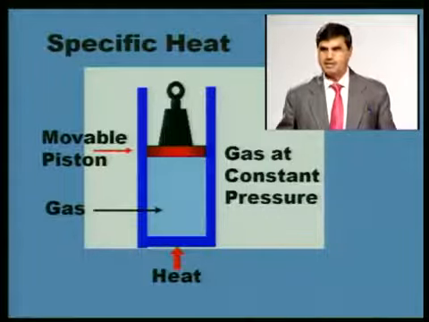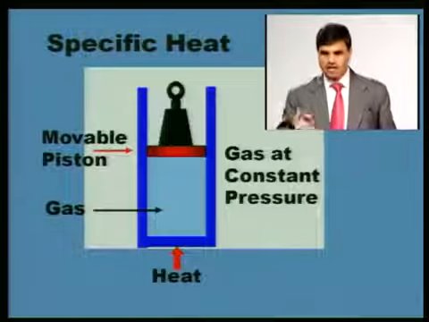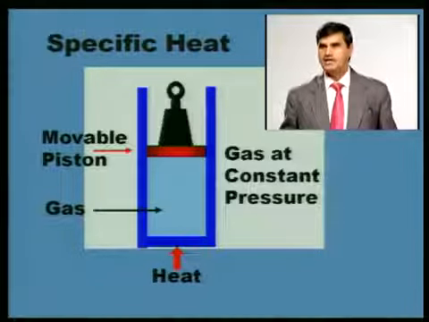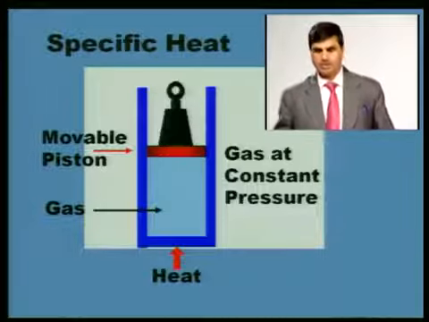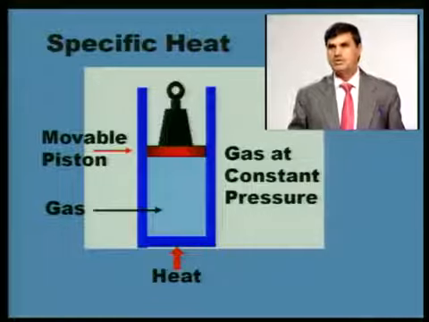Specific heat is explained like this: the amount of heat added to the system for increasing temperature by 1 degree Celsius while keeping volume constant. So the unit of Cp is joule per kg per degree Kelvin. Joule is the amount of heat, per kg means for increasing the temperature of 1 kg of gas by 1 degree Celsius. So joule per kg per degree Kelvin is the amount of heat at constant pressure, that is Cp.